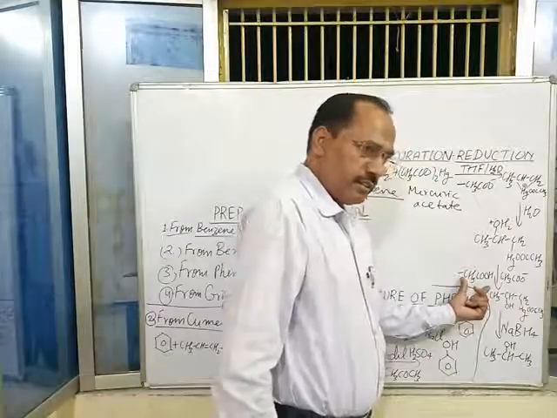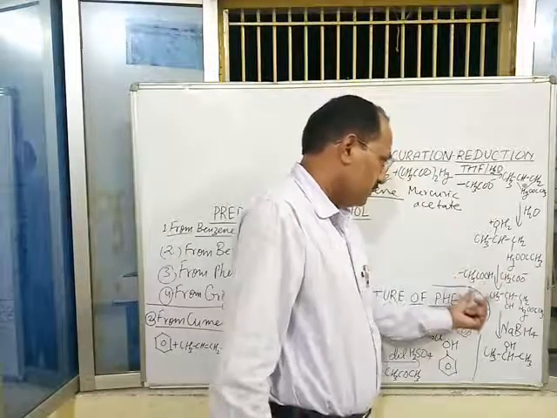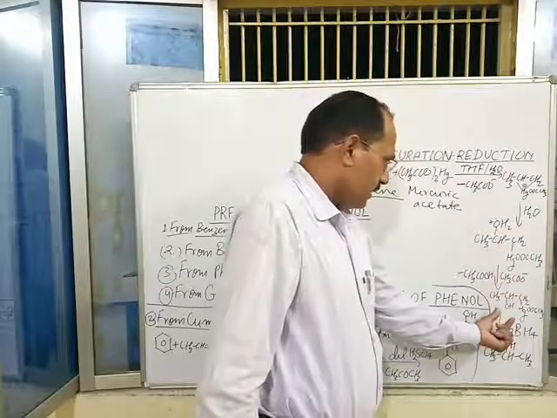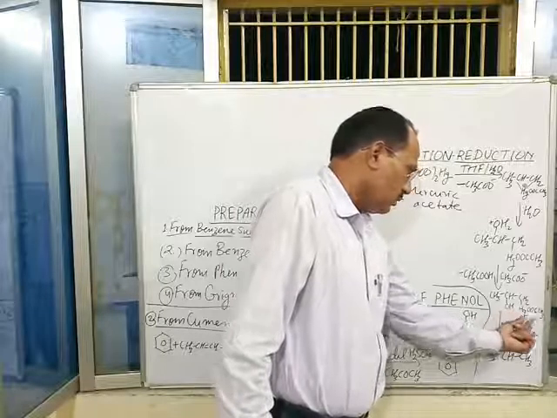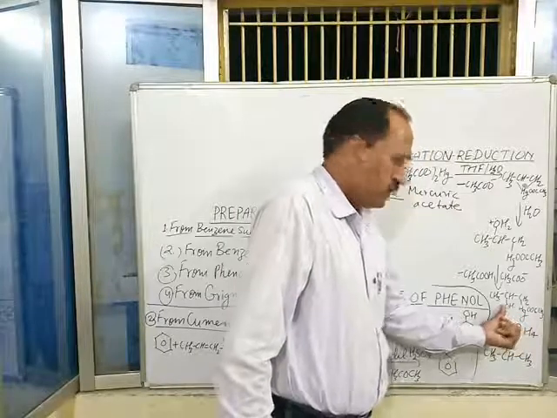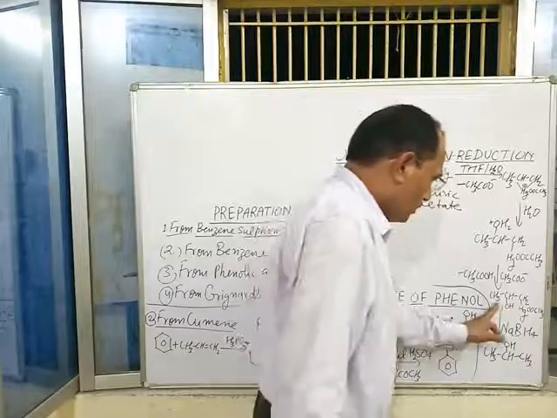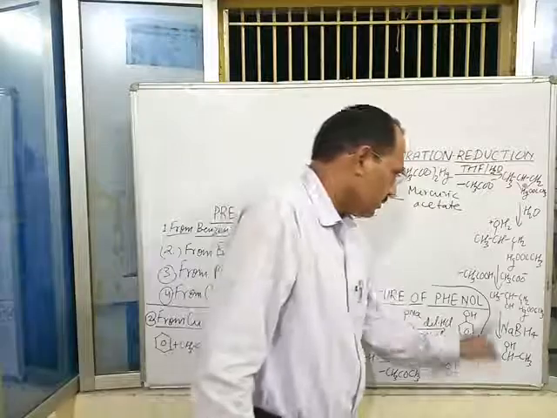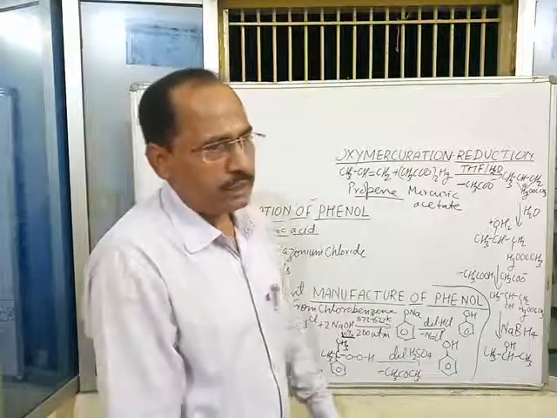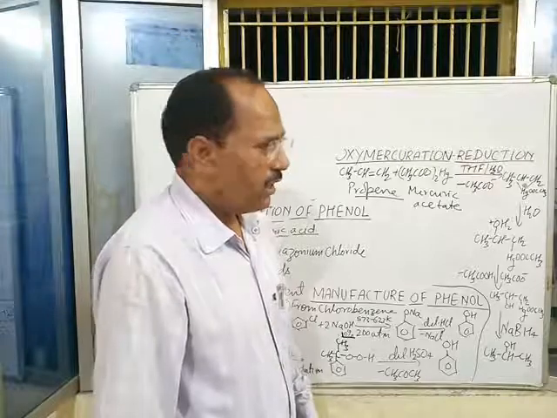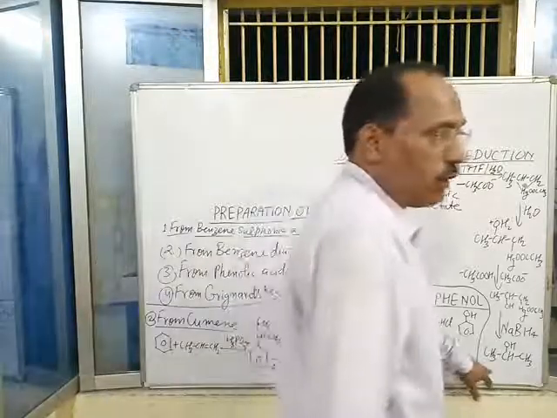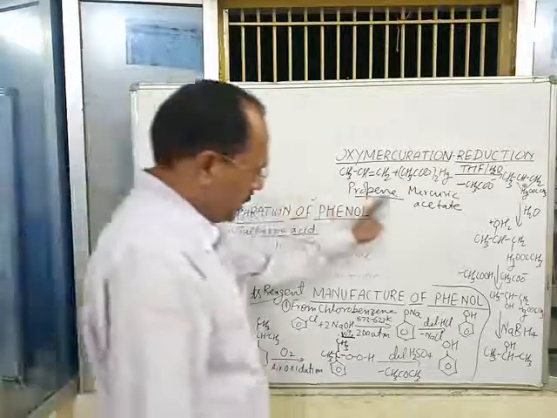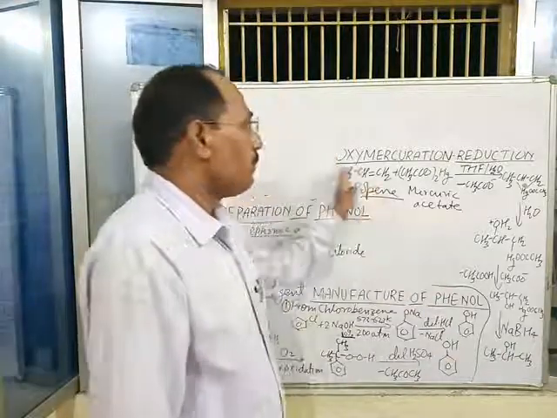Means loss of acetic acid takes place by the attack of acetate ion on the oxonium ion and the alcohol with mercury compound is formed. This compound on reduction with sodium borohydride gives isopropyl alcohol, which is a secondary alcohol. This is the total mechanism of oxymercuration reduction.